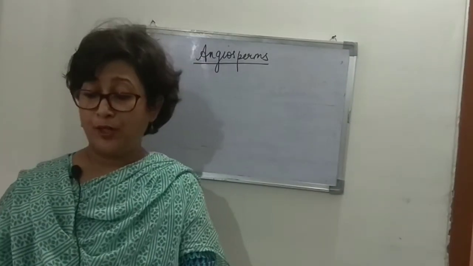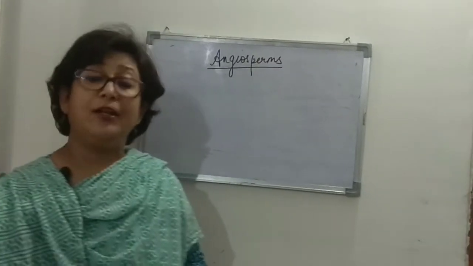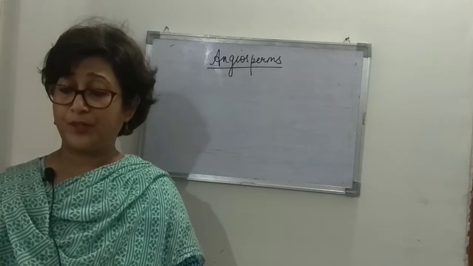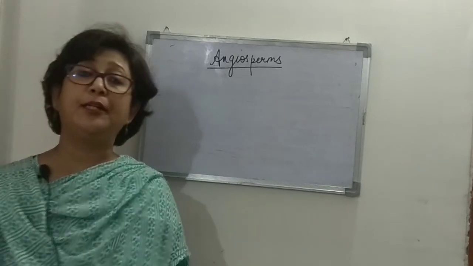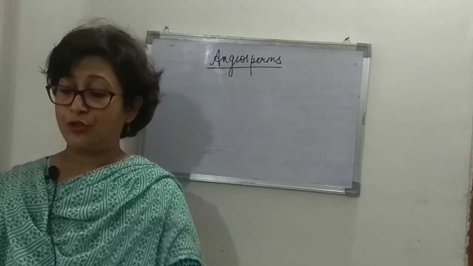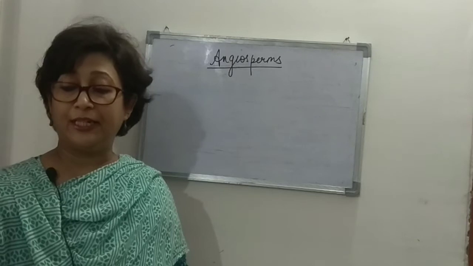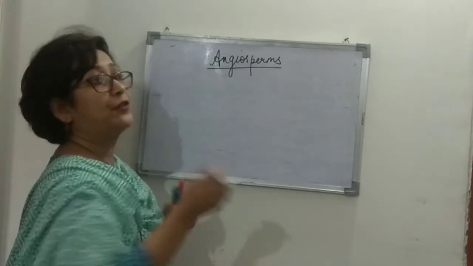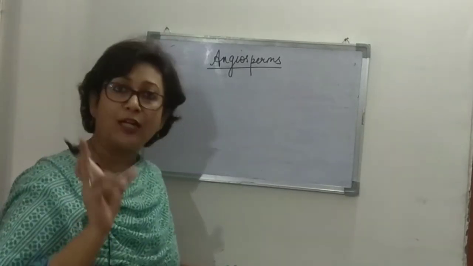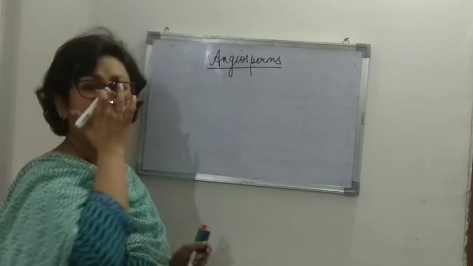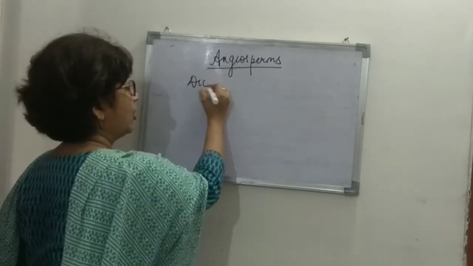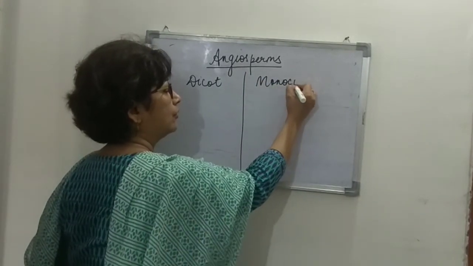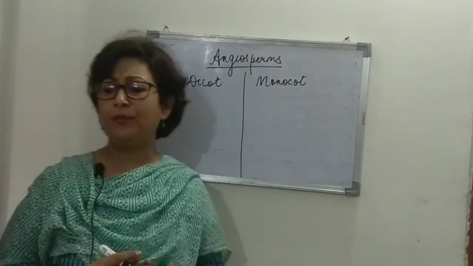And now we move further, right? Now, when we talk about angiosperms, they are further divided into still smaller groups. They are divided into two subgroups, dicotyledonous and monocotyledonous plants, right? I will just write the short form: dicot and monocot plants.